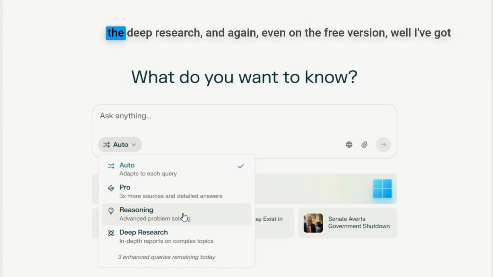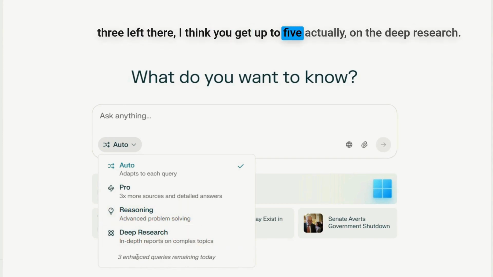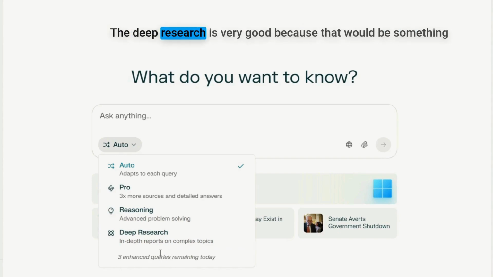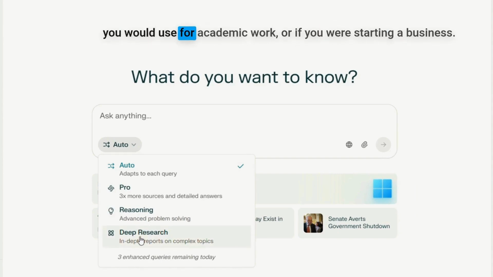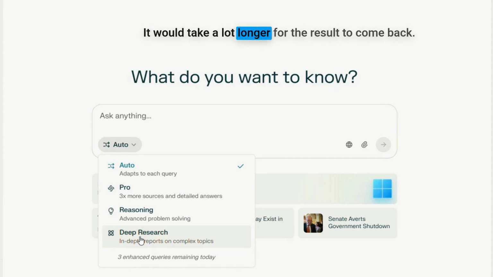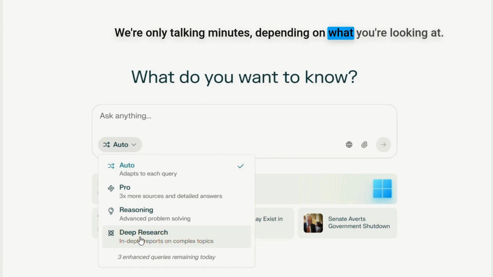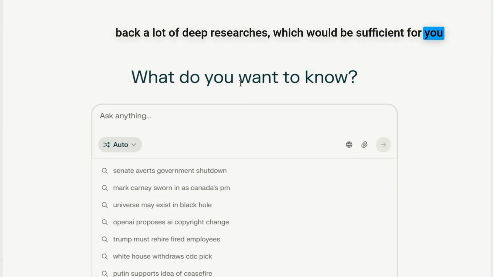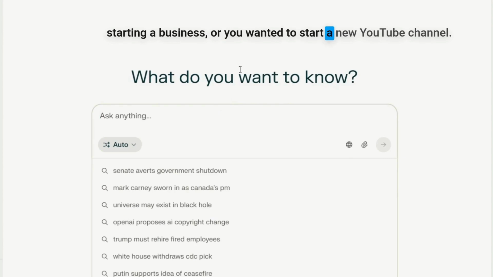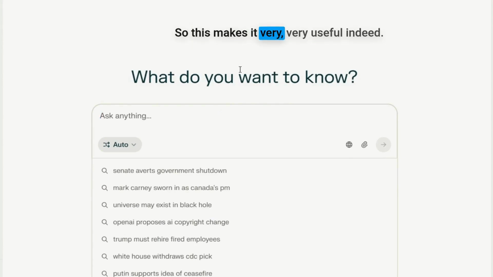And then you've also got the deep research. Again, even on the free version, I've got 3 left there. I think you get up to 5 actually on the deep research. The deep research is very good because that would be something you would use for academic work, or if you were starting a business. It would take a lot longer for the result to come back. We're only talking minutes depending on what you're looking at. It could take anything from 3 to 10 minutes. But you would get back a lot of deep research which would be sufficient for you starting a business, or you wanted to start a new YouTube channel. So this makes it very, very useful indeed. You've got all those other options embedded inside Perplexity.